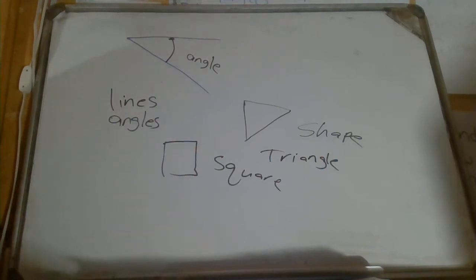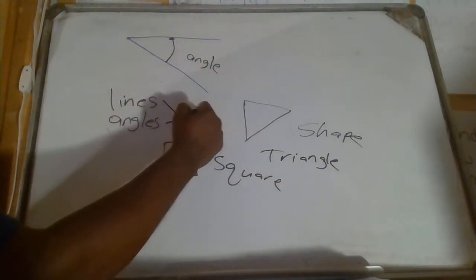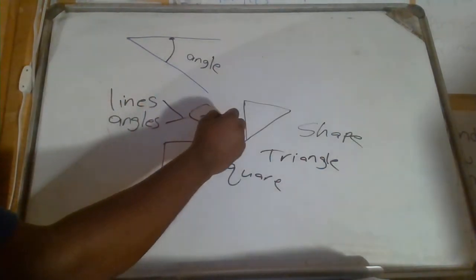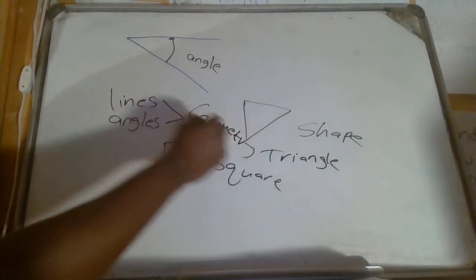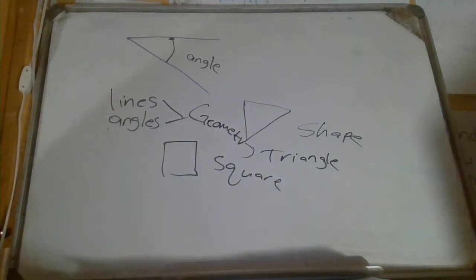So basically, in a fundamental matter, you are dealing with lines, you are dealing with angles, and you're simply dealing with how these two are related. When you combine them together, they give you something called geometry. That is basically what geometry is.